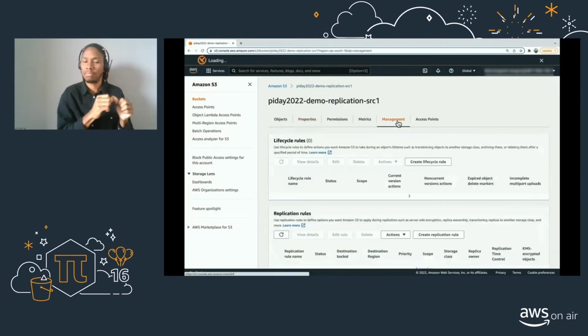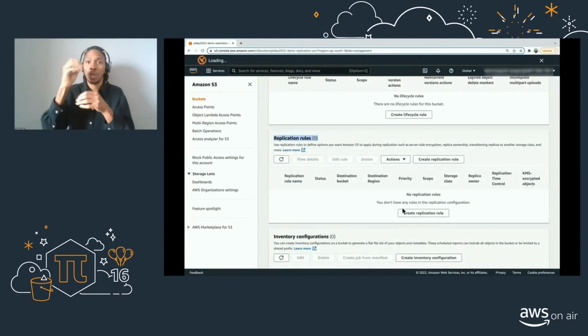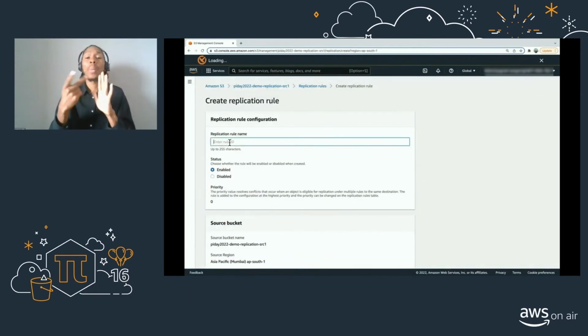Next, let's switch to the Management tab. You will see I do not have any replication rules configured, so let's go ahead and create a replication rule. Okay, I'm going to name it PyDay demo rule.